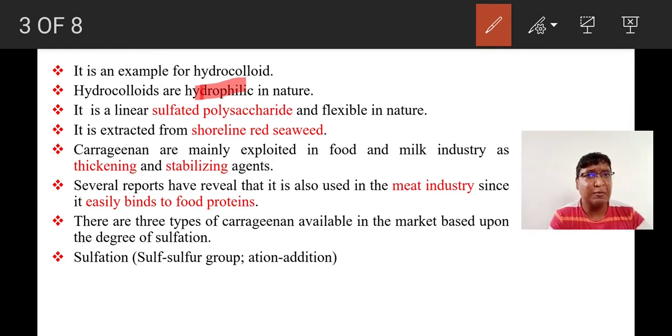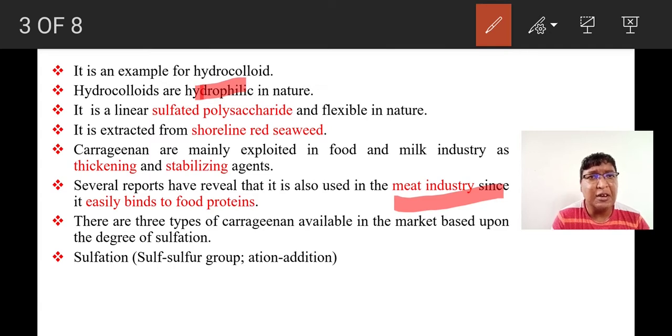So, carrageenan has multiple applications. It has application in the food industry, an important role in the milk industry, and also plays an important role in the meat industry because it easily binds to food proteins, right?